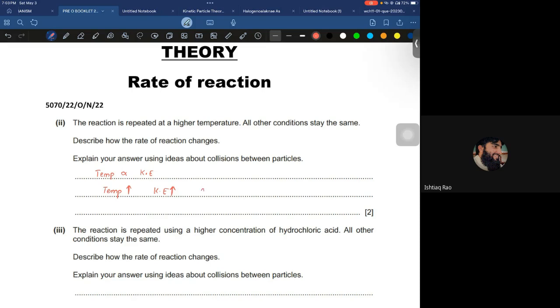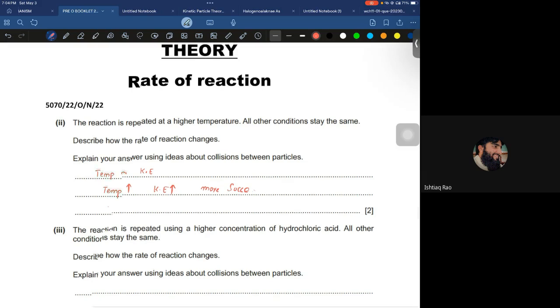So I can say there would be more successful collisions, hence I can say the rate of reaction increases. Okay, so this is of 2 marks. The first mark is for writing that the kinetic energy of the particles increases, and another mark is for there would be more successful collisions. And hence obviously the rate of reaction increases.